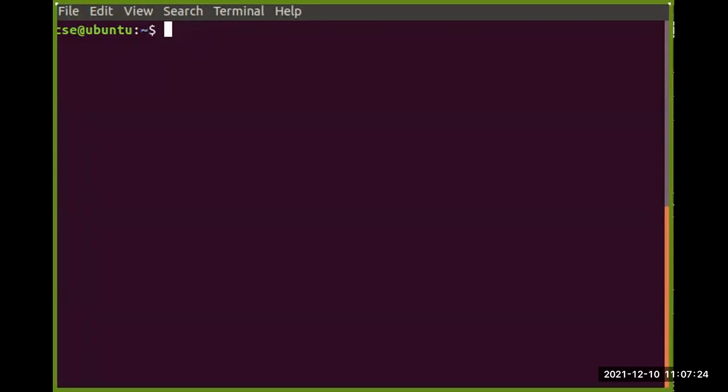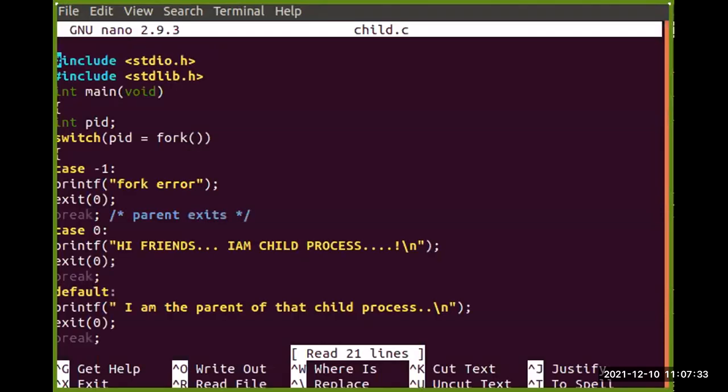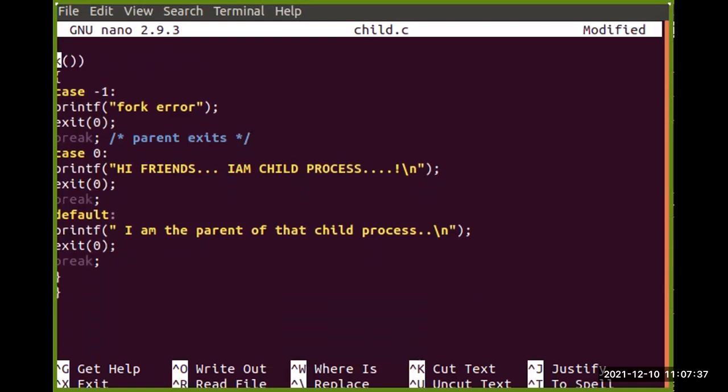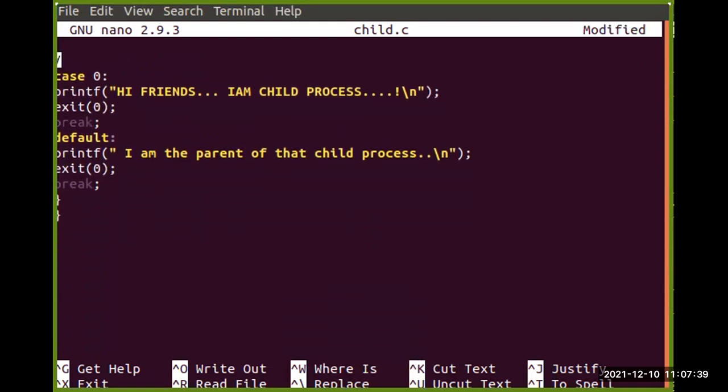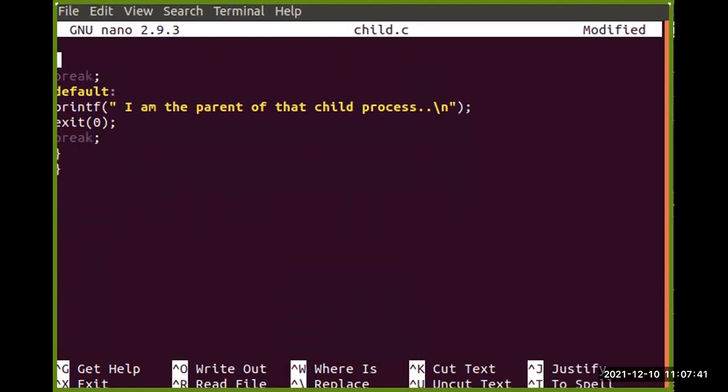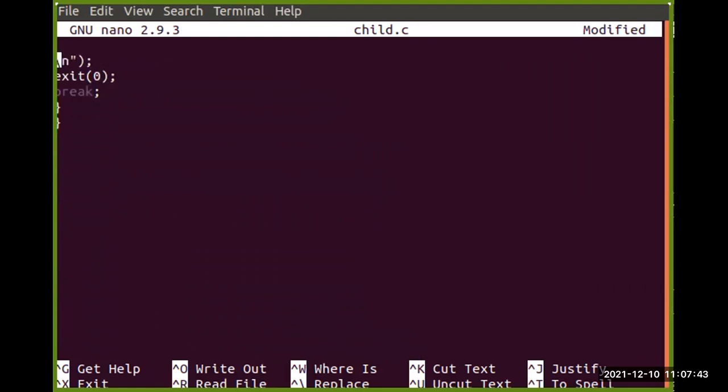Suppose first let me create a particular file. I'm working on that file again, nano child process. So I'm opening nano child process, and I'm going to delete all the earlier code. Again, I am going to write some C programming code here. So hash include.